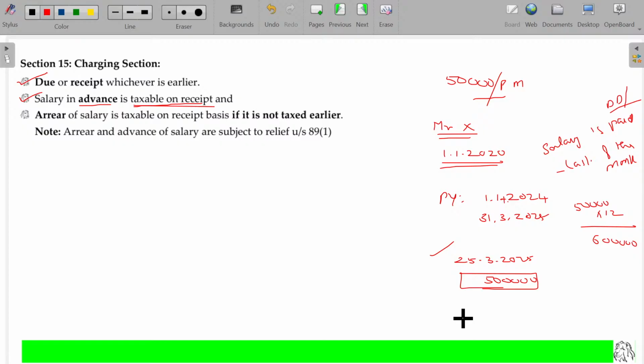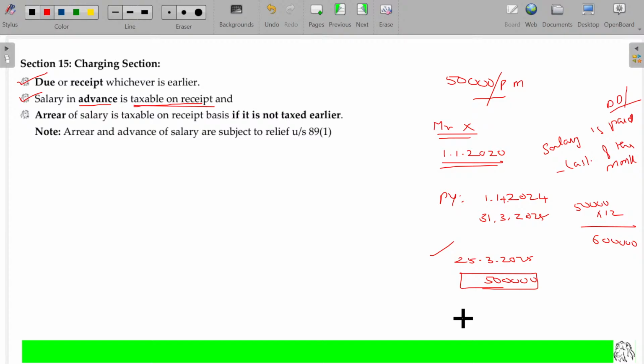Actually, the due date is coming years only. So every month 50,000, from April to January end, he has to be paid 50,000 rupees. Is that clear? 10 months salary he gets in advance. Due date has not come, but he received it in advance.